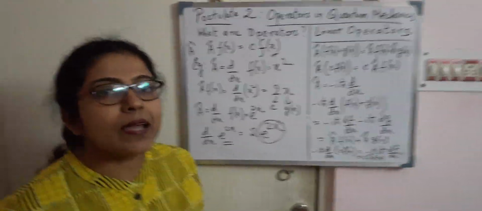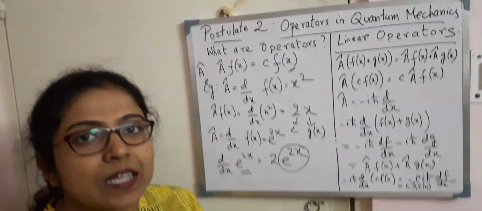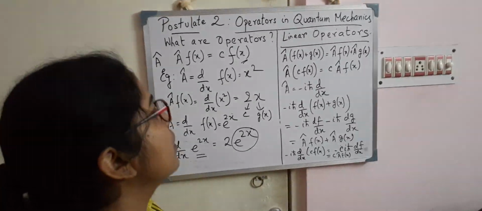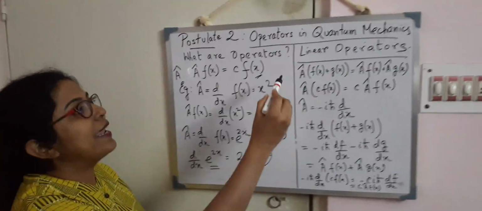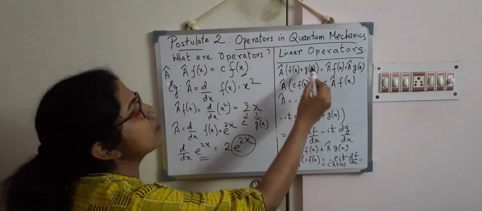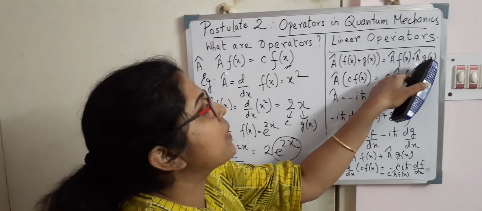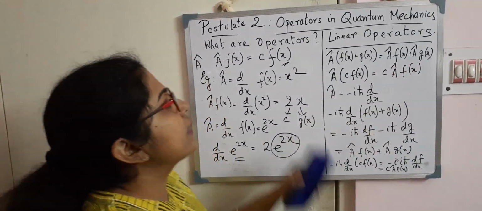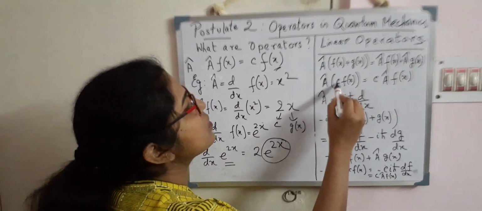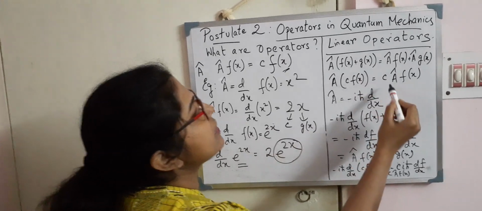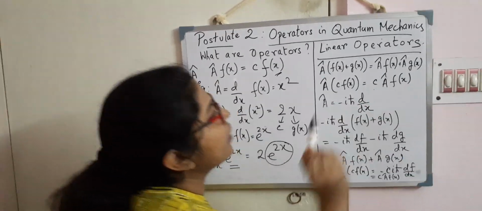Now in quantum mechanics we are saying that the operators are linear and Hermitian. First let us understand what is meant by a linear operator. If I say that A cap is a linear operator, then A cap operating on f(x) plus another function g(x) will give me A cap f(x) plus A cap g(x). The second condition is that A cap operating on some constant c times f(x) gives the constant c times the operator A cap operating on f(x).